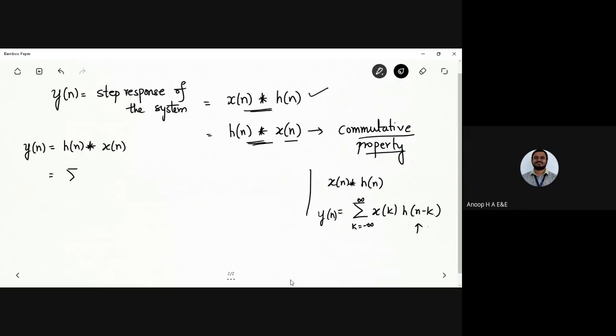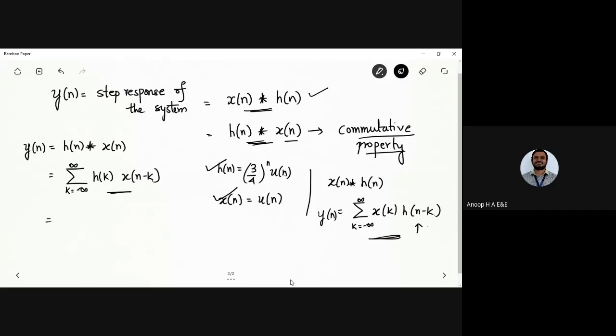Okay. So now you are going to get sigma k equals minus infinity to plus infinity. So what is h of n? h of n equals (3/4) power n u of n, and x of n is nothing but the unit step signal. Okay, so h of n and x of n are there. So I repeat, h of n convolved with x of n. So now I need to have h of k times x of n minus k. Look at this formula, and I'm just replacing it here.